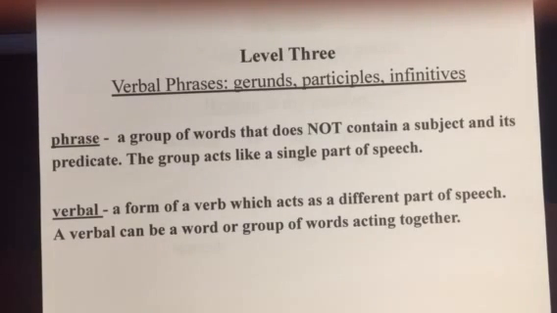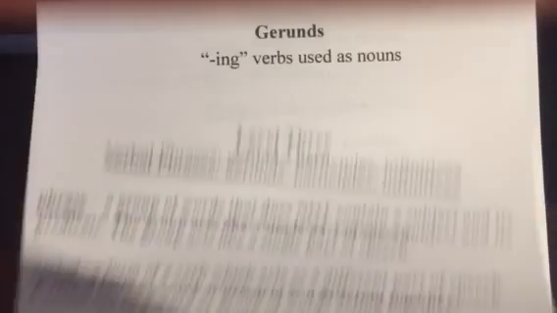So just to review, a phrase is a group of words without a subject or a predicate. They work together like a single part of speech. And a verbal is a form of a verb which acts like a different part of speech. It's going to sound like a verb, but how it's used in the context of the sentence works by itself or with other words together in a phrase as a different part of speech. So let's get to it.